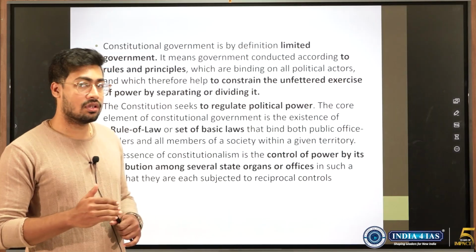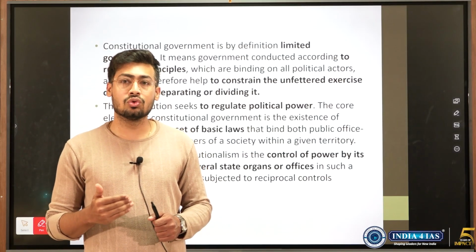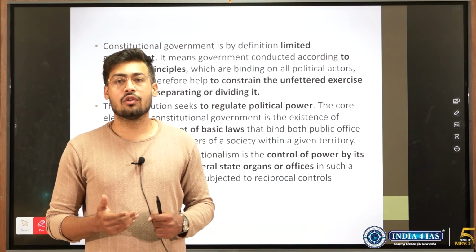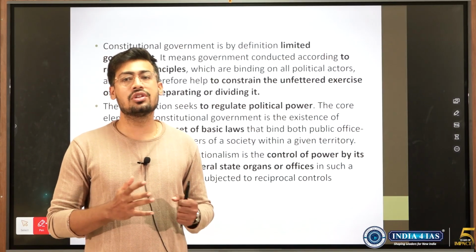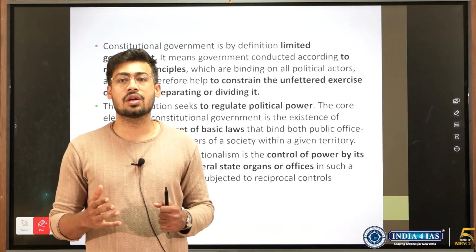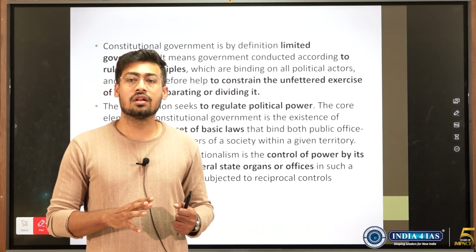Likewise, for the constitution to rule or to be supreme, we need the separation of powers. We need separation of power between the legislative, judiciary and executive wings, so that each one of them keeps checks and balances upon the others, so that no one takes all the power within itself.